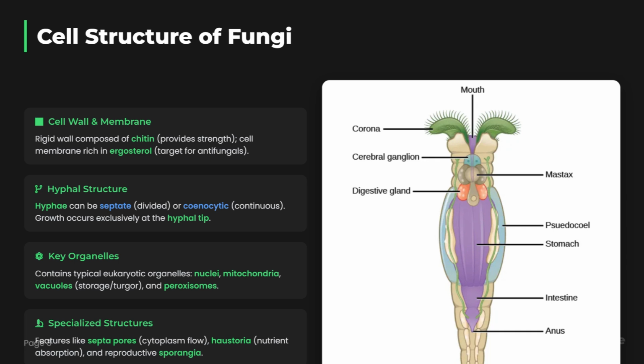They also have specialized structures. These include septal pores for cytoplasm flow between cells, haustoria for nutrient absorption from hosts, and reproductive sporangia that produce spores.